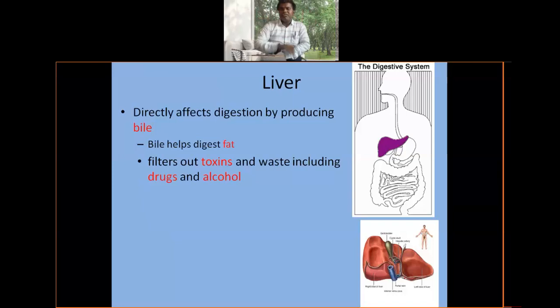Bile juice contains two structures: bile pigments and bile salts. Bile pigments are bilirubin and biliverdin. And bile salts are sodium cholate and sodium deoxycholate. This is very important.